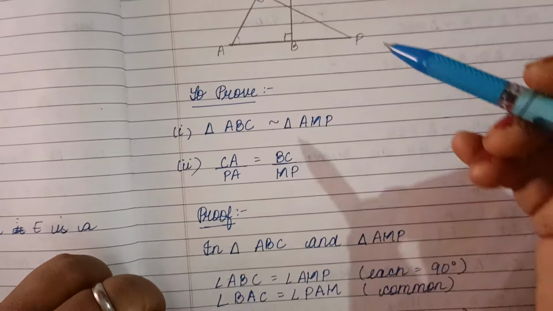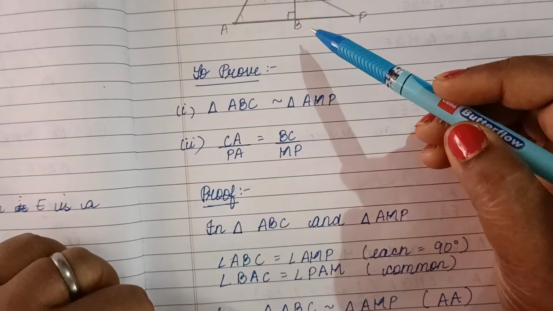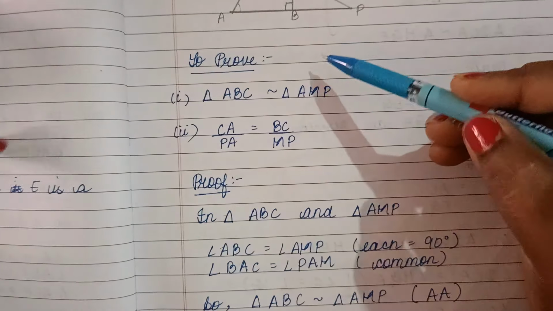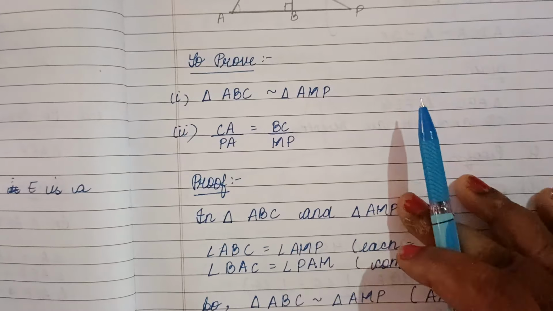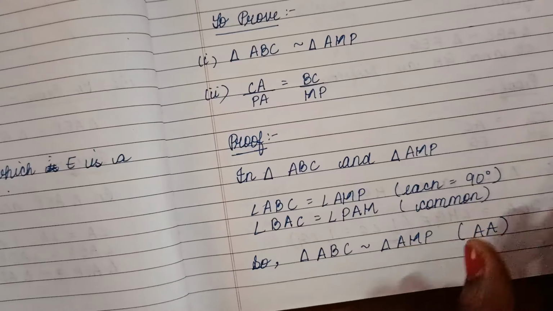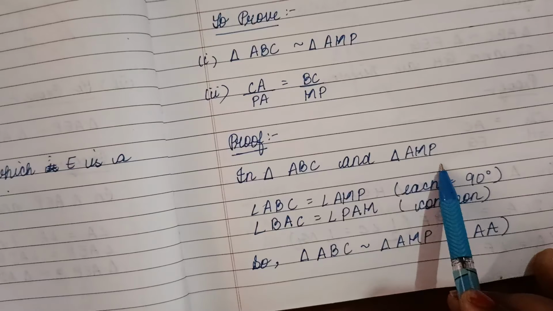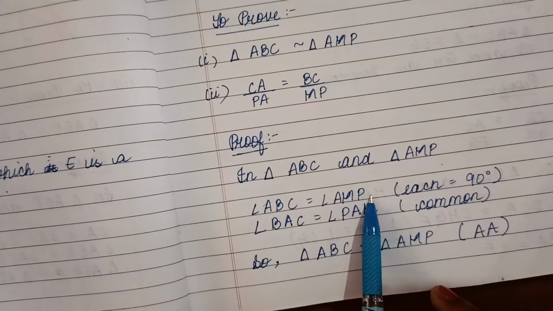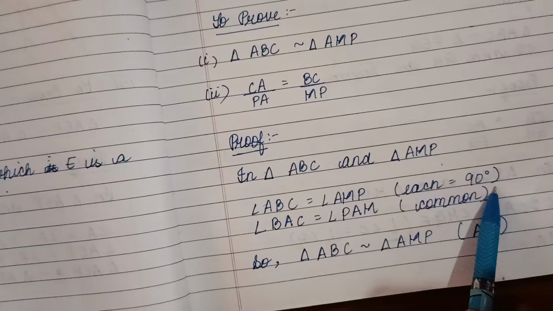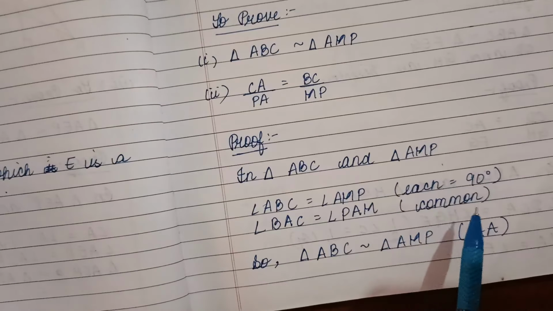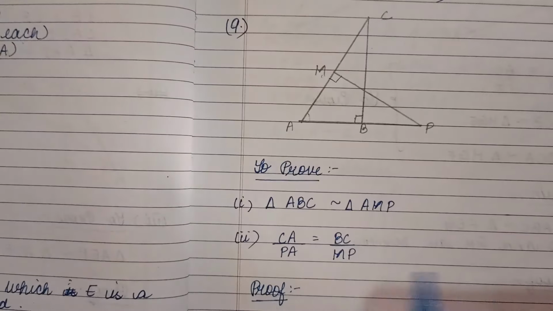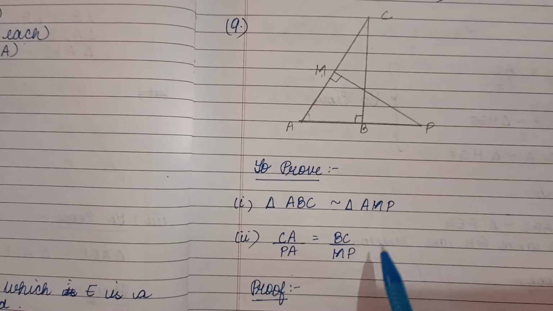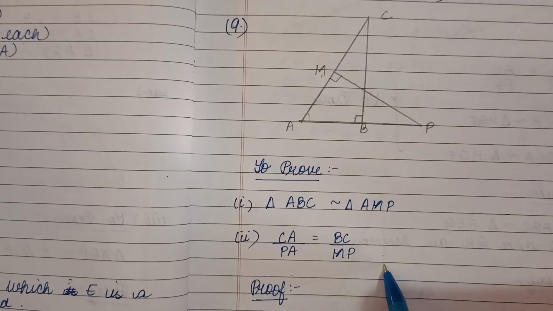Now if both the triangles are similar, then CA by PA will be equal to BC by MP, because we know that when the two triangles are similar, their corresponding sides are proportional. So that is what you have to write down. In triangle ABC and triangle AMP, angle ABC equals angle AMP, each equal to 90 degrees. Angle BAC equals angle PAM, common. Therefore the two triangles are similar by AA criterion. Therefore CA by PA equals BC by MP, because when the two triangles are similar, their corresponding sides are also proportional.